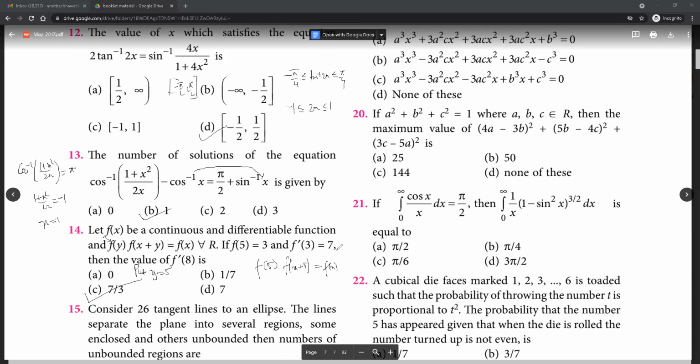But f of x cannot be a constant function, because if f is a constant function, what will happen to f dash? It is 0 for all x. But here what is given? But sir, if we put in the values, then this is what comes out, meaning if we put x as 0.